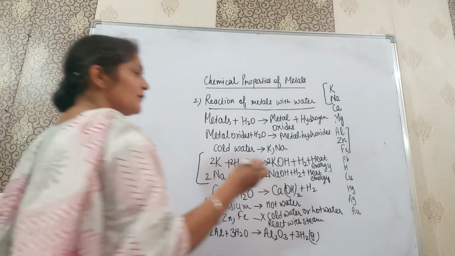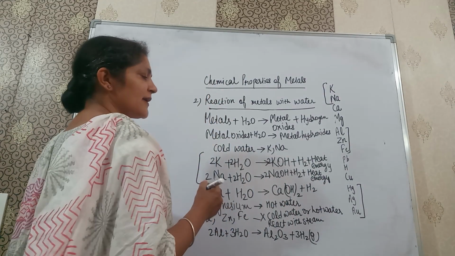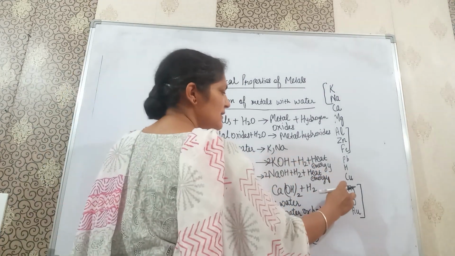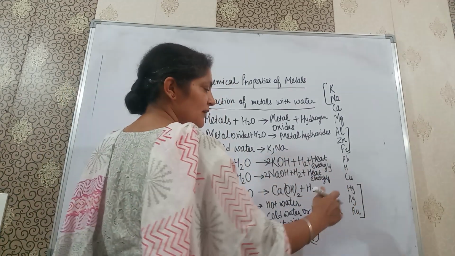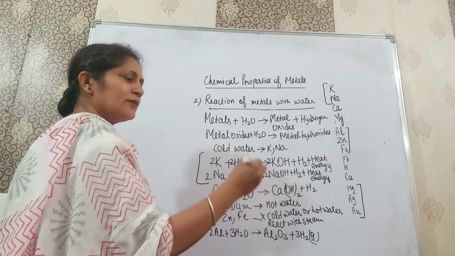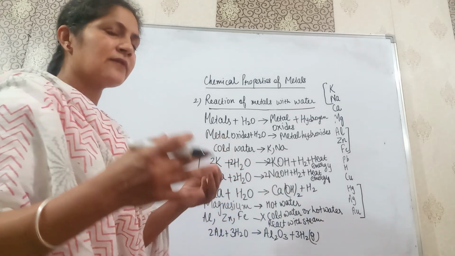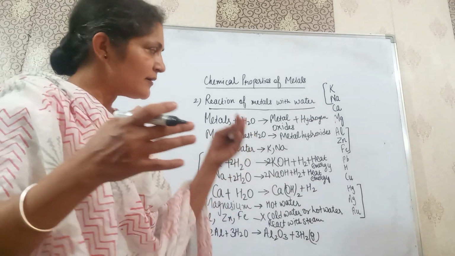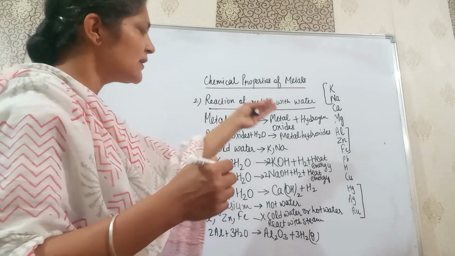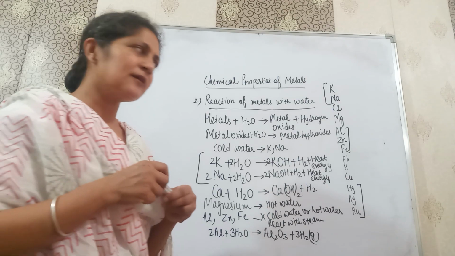Now there are a few elements we know that they do not react, like mercury, silver and gold. They do not react with any of these types of water, hot water, cold water or steam, because they do not react with water at all. In the reactivity series also, they are at the bottom because they are least reactive with other things.